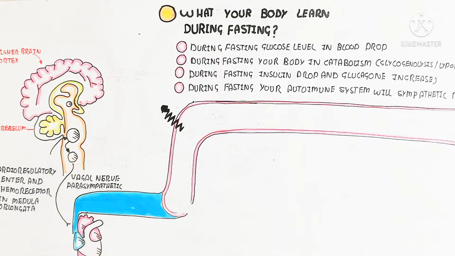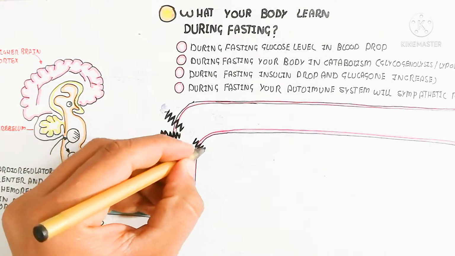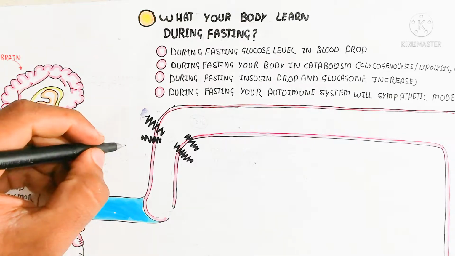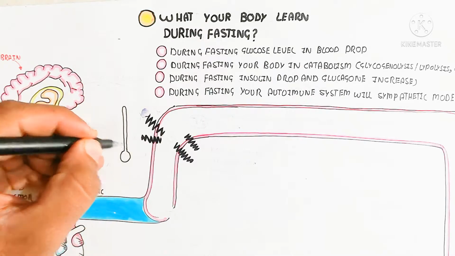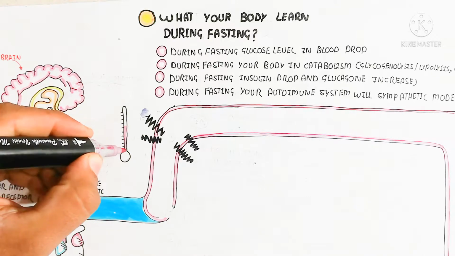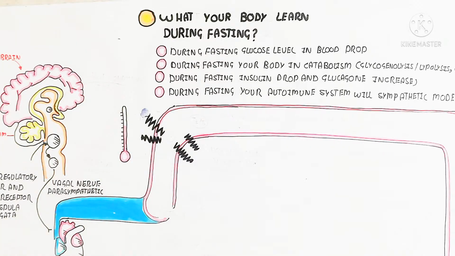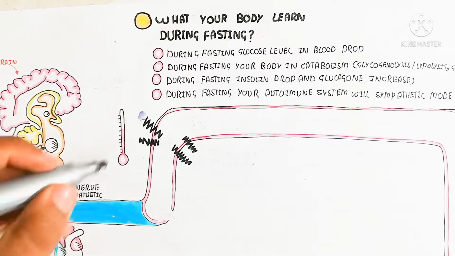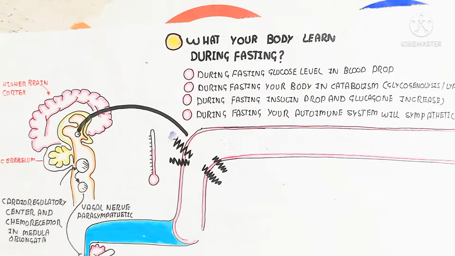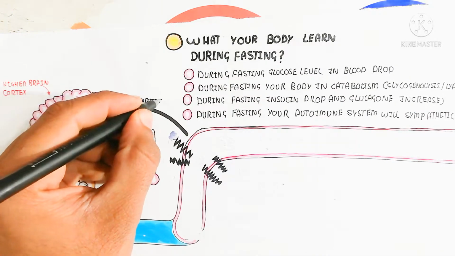And after the stimulation, suppose here is the heat production in the skin through vasodilation. Vasodilation will convert into vasoconstriction. How? Because of the sympathetic nervous system innervation. In the sympathetic nervous system, norepinephrine and epinephrine are produced, causing vasoconstriction. But in this case vasoconstriction means the preservation of the vital organs. So you can see the body will cool down.